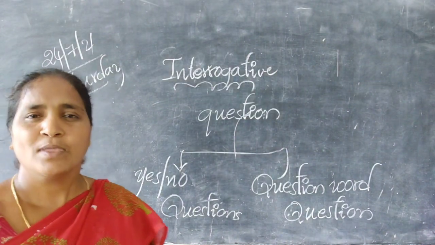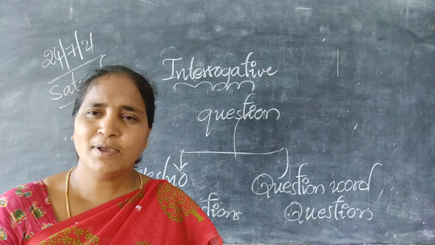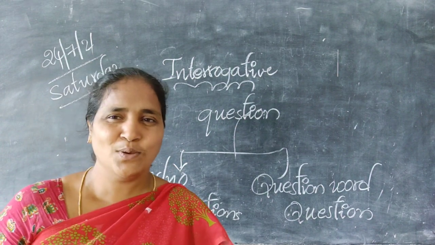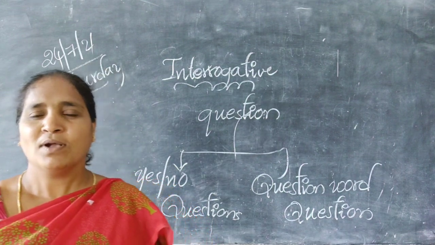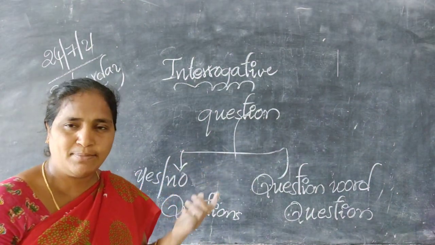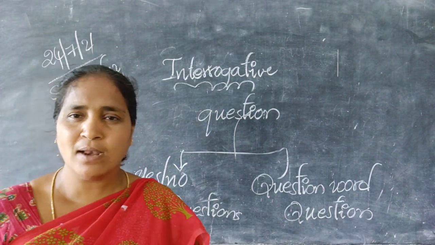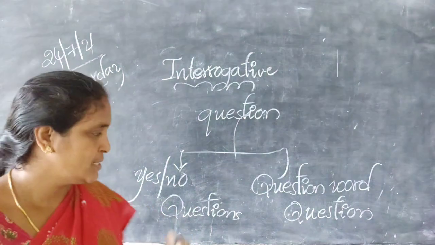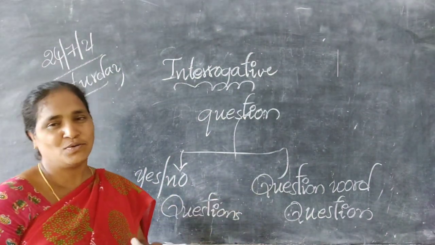Coming to that, first of all you have to know what is the assertive question and what is the question word question. Okay? Question is of how many types? The question is of two types: assertive question and question word question.